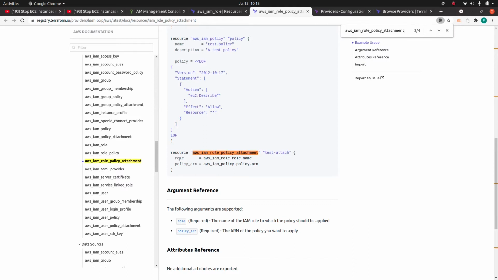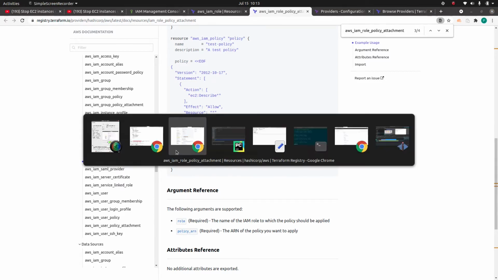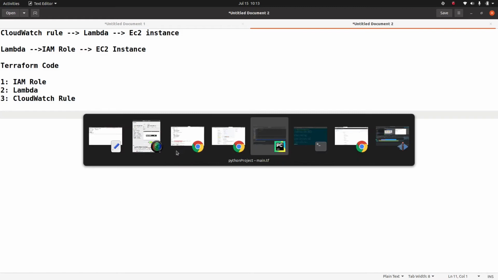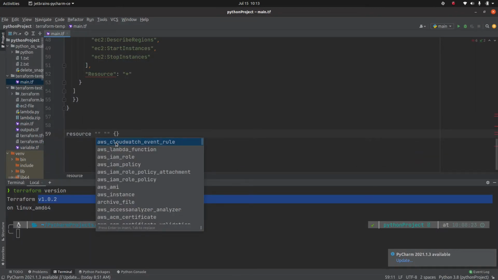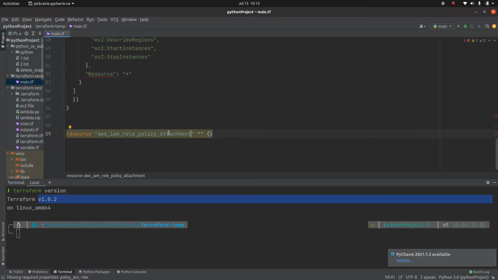So here I am going to define a role and the policy ARN. This is the way I am going to attach this policy to this role. So let me go there. I'm going to use a resource aws_iam_policy_attachment, and then I'm going to give it a name. Let's say this.